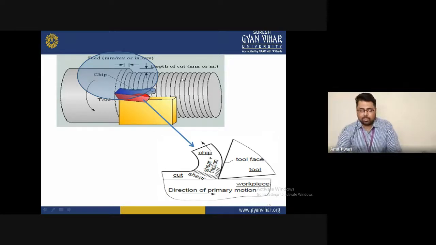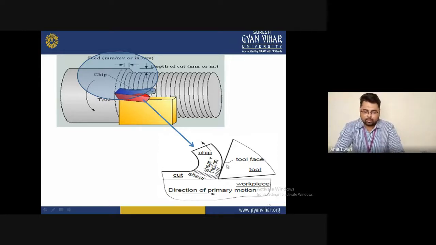If you want a good machining operation with minimum power consumption or minimum time requirement, managing the cutting parameters is most important. With the help of the cutting parameters you will achieve this. The cutting speed, depth of cut, and feed rate are all required for good machinability, because every factor is important. With their help we understand good machinability, the directions of motion, the tool face interface, the chip surface zone, and the dead zone of this particular area.